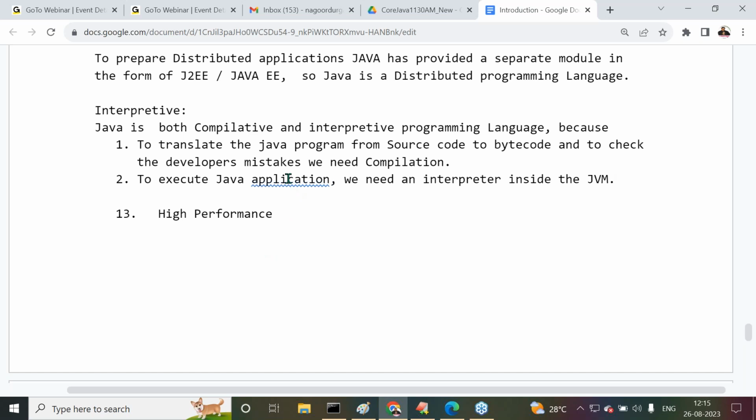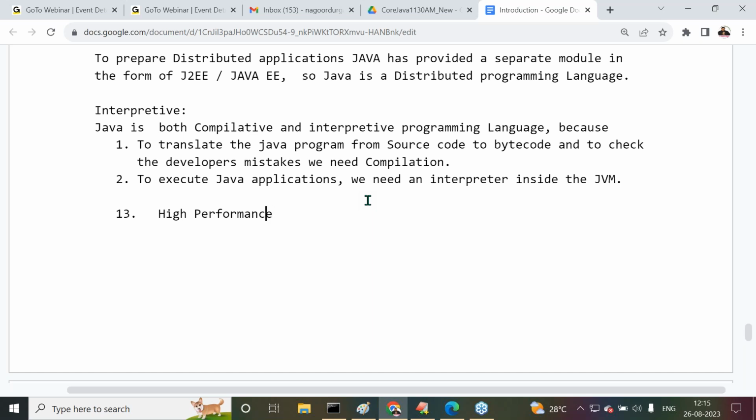So Java is an interpretive programming language. So Java is both compilative and interpretive. To translate source code to bytecode and check the developer's mistakes, we need compilation. But to execute Java applications, we need an interpreter inside the JVM. Finally, Java is both a compilative as well as an interpretive programming language.